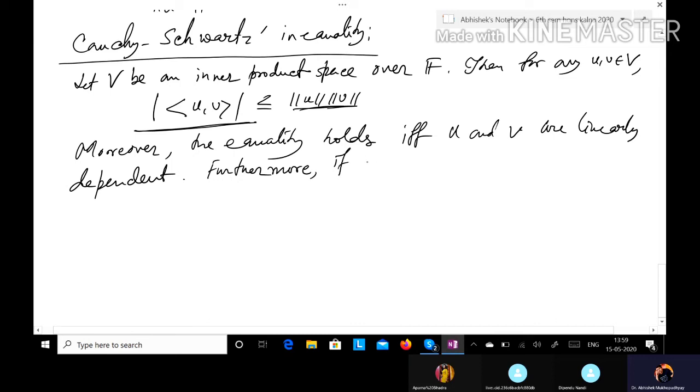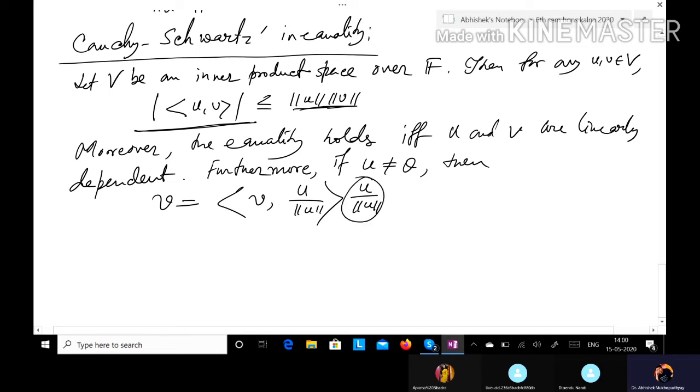And furthermore, if u is a non-zero vector, then if equality holds, v can be written as the inner product of v comma u by norm u, times u by norm u.